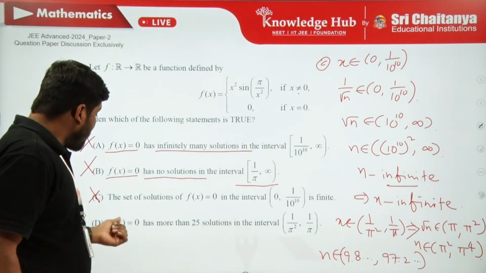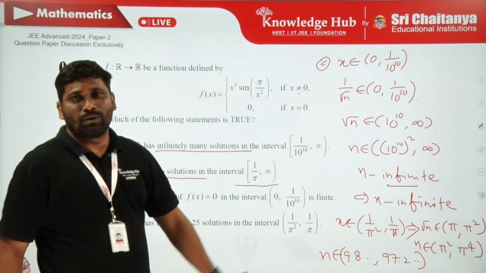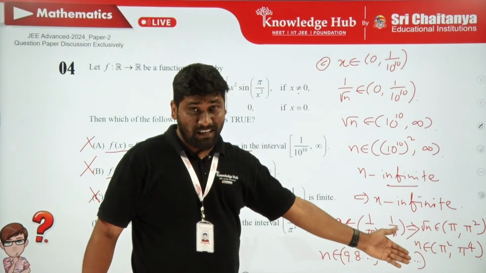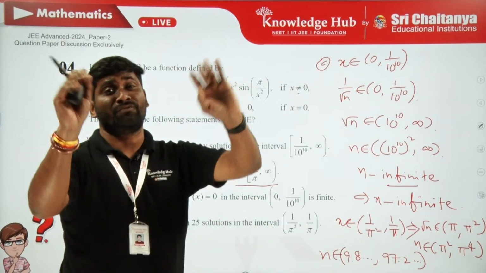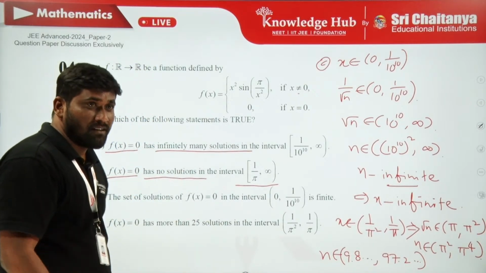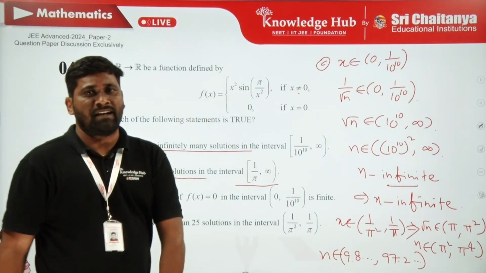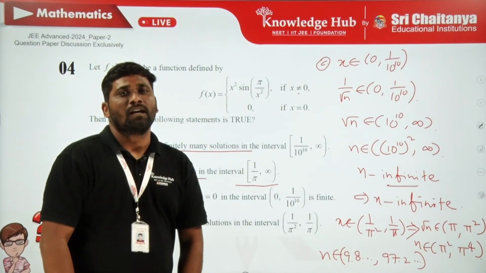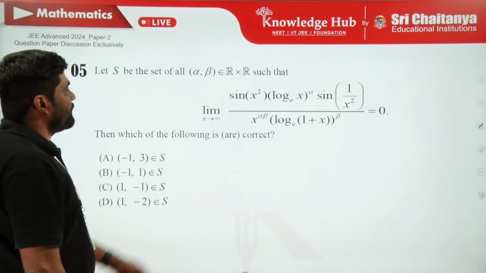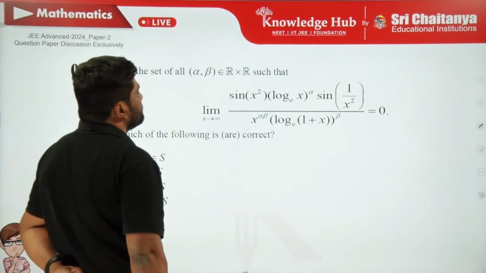If you look at the fourth one, there are more than 25 solutions. Obviously, between 9.8 and 97 there are more than 25 solutions. Therefore, finally, what would be the right option? The fourth one is the right option. The only option which is right is the fourth option. Is it okay? Yes. Now let me go to the fifth question.